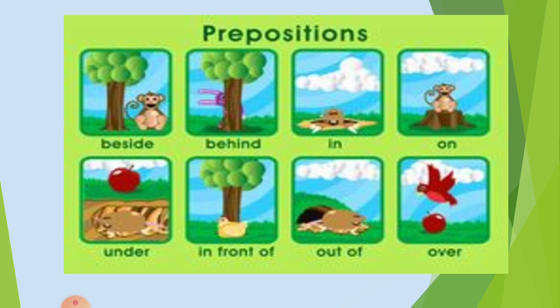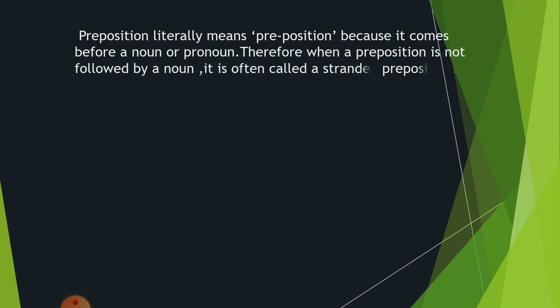So now let us know which categories these prepositions fall into, or what they are known as. First, let us define the preposition. Preposition literally means placed before, because it comes before a noun or pronoun. Therefore, when a preposition is not followed by a noun, it is often called a stranded preposition.